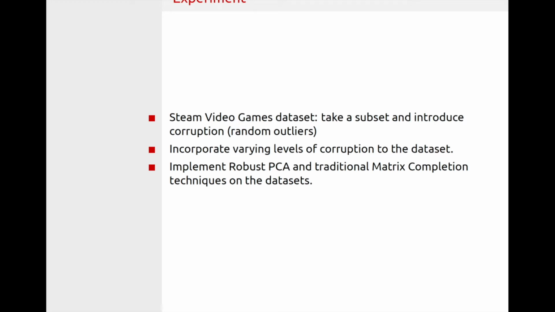Some of the users had only played one game in the original dataset, and some of the games had only been played by one user. We wanted to make sure that the matrix we were working with was reasonably well populated. So we went with a small data set, 233 by 133, representing users and how many hours they played each respective game.